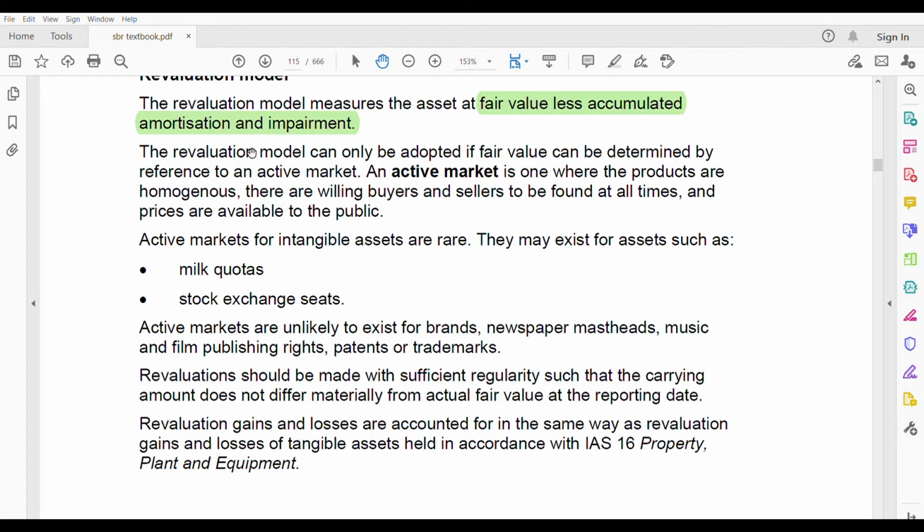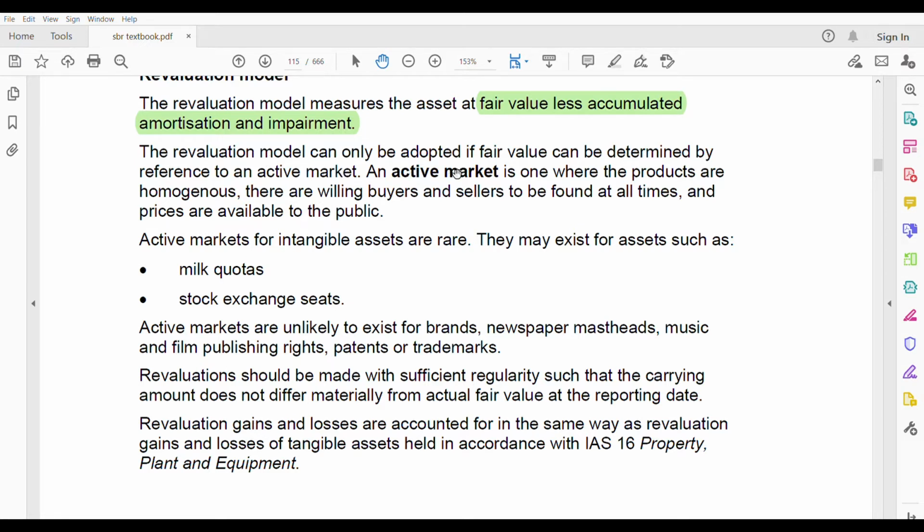So remember one thing. This is for intangible assets, specifically. The revaluation model can only be adopted if fair value can be determined by reference to an active market. There should be an active market for that intangible asset. Otherwise, you cannot use the fair value model, meaning the revaluation model. If there is no active market, then use the cost model. You have to use the cost model.